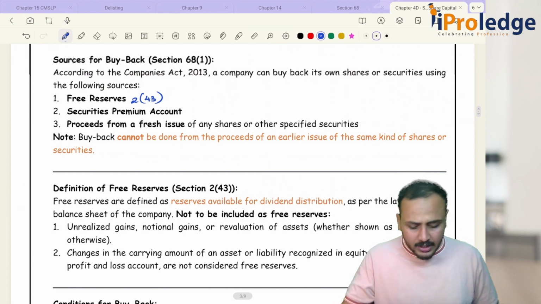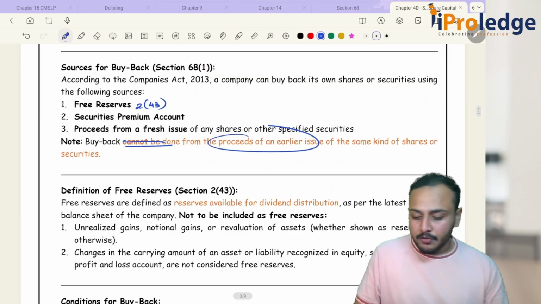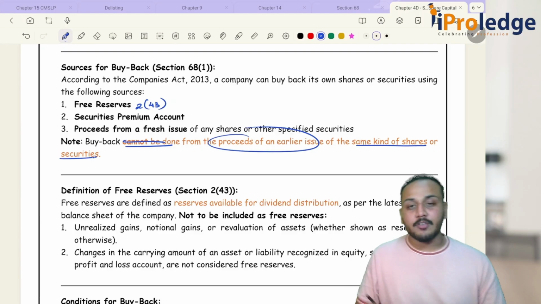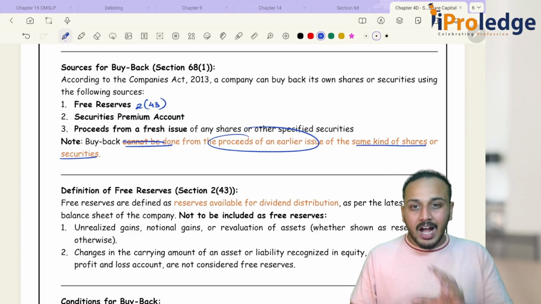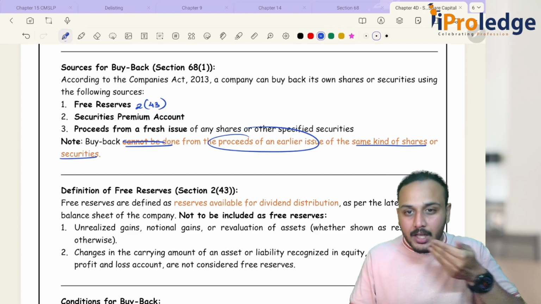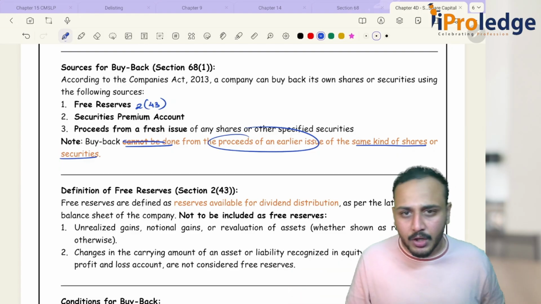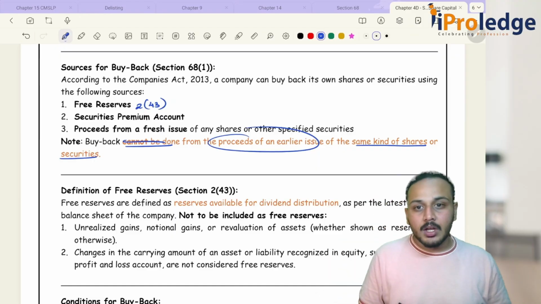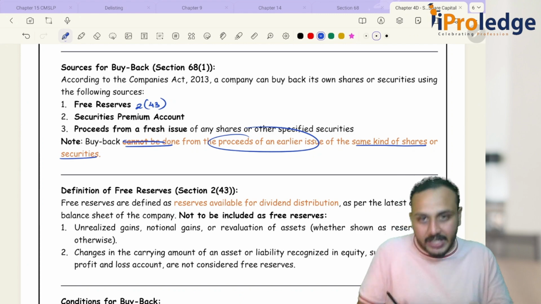But there is one condition. It cannot be done from the proceeds of an earlier issue of the same kind of shares or specified securities. What are they telling? Let's say I am trying to buy back equity shares of my company, and I have different classes of equity shares: Series A, Series B, Series C. Now I want to buy back my Series A equity shares.